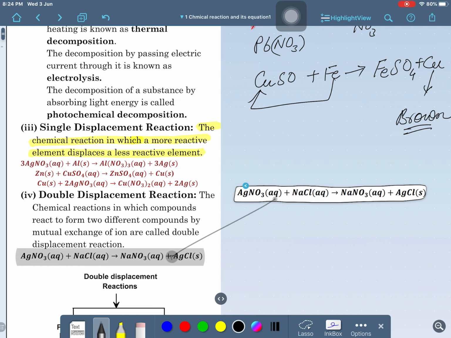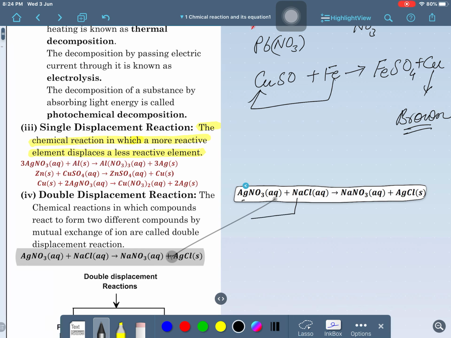The reaction is called double displacement. Look here, this is what we are talking about. This is nitrate, this is sodium obviously. Where sodium is there, look, this is silver, here is sodium.